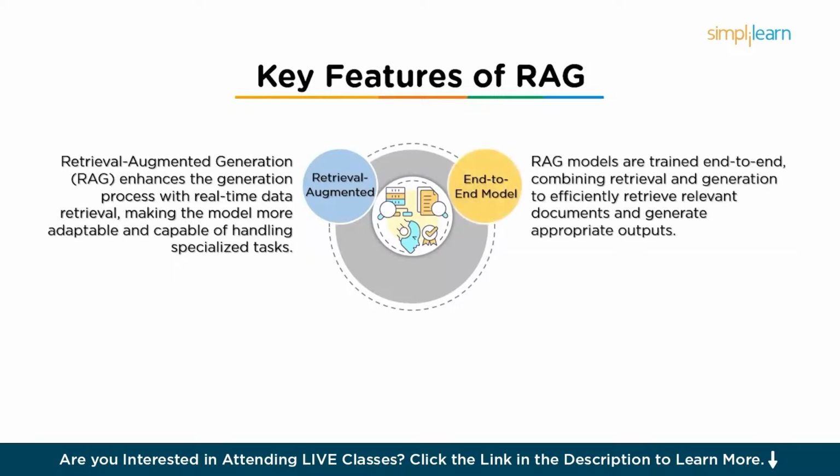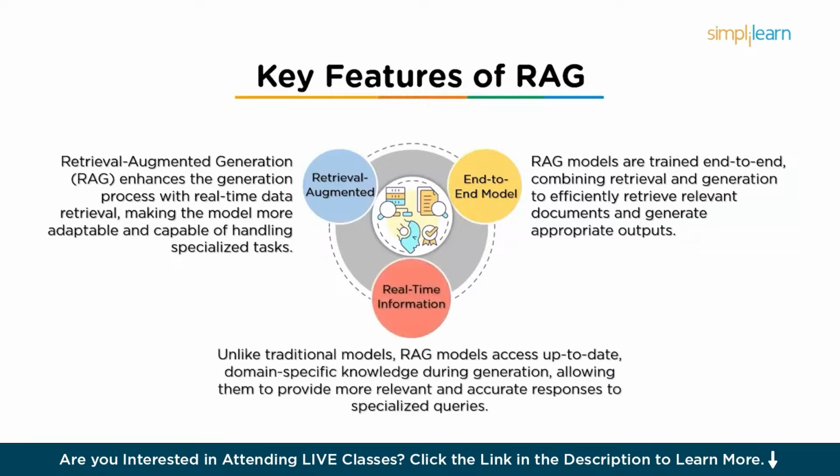Then comes end-to-end model. RAG models are typically trained end-to-end, meaning the retrieval and generation components are trained together as part of a single model. This allows the model to learn how to retrieve the most relevant documents and generate the most appropriate output from them, creating a unified and efficient system.